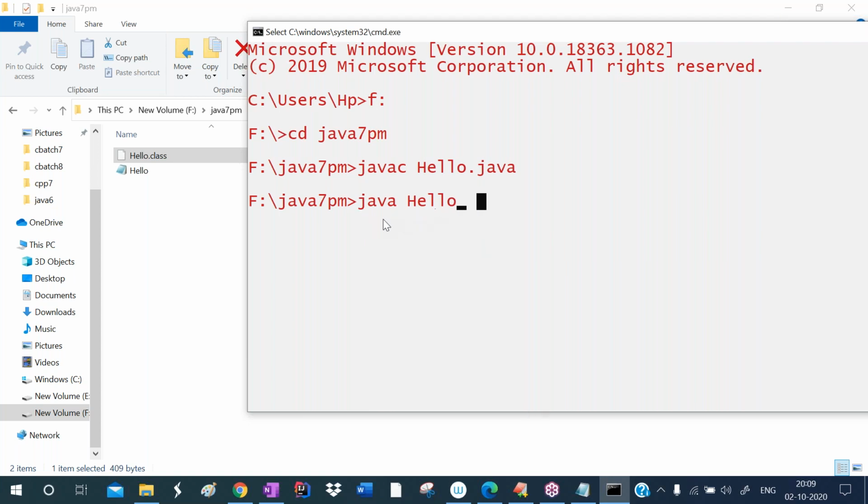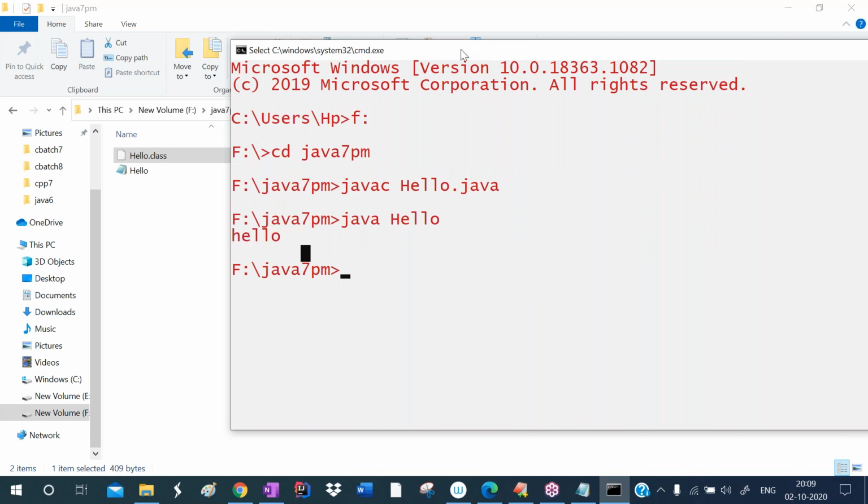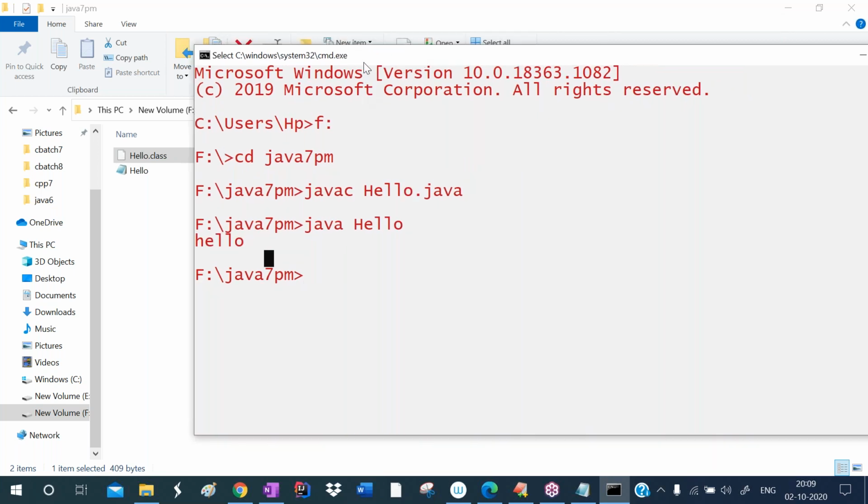If you use the java command, internally the JVM will be started. The JVM calls the main method, and the main method execution starts. That prints hello on the output screen. See, it's printing hello here. This is the execution process.